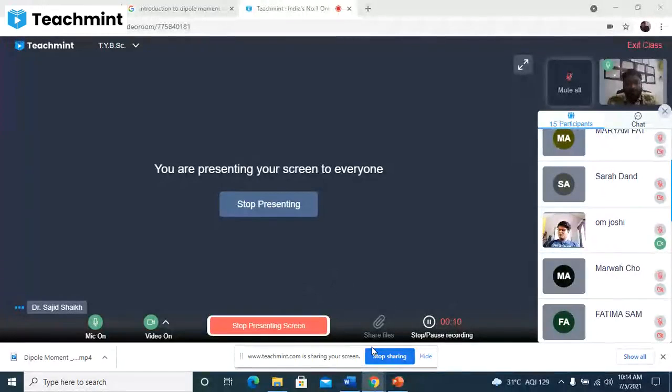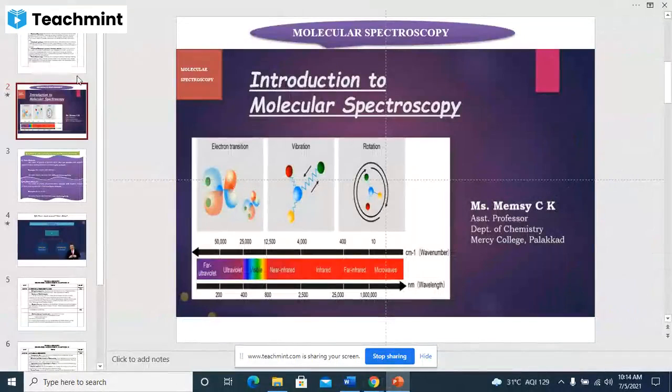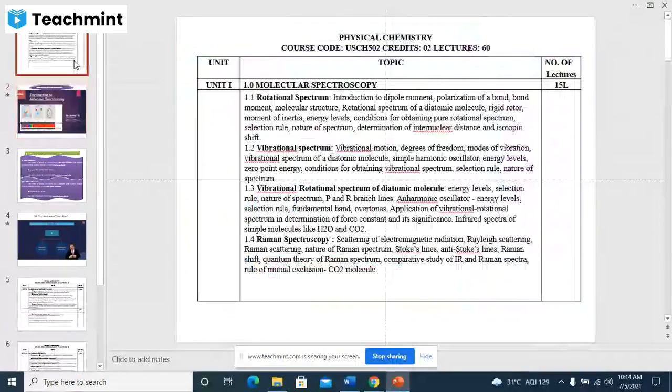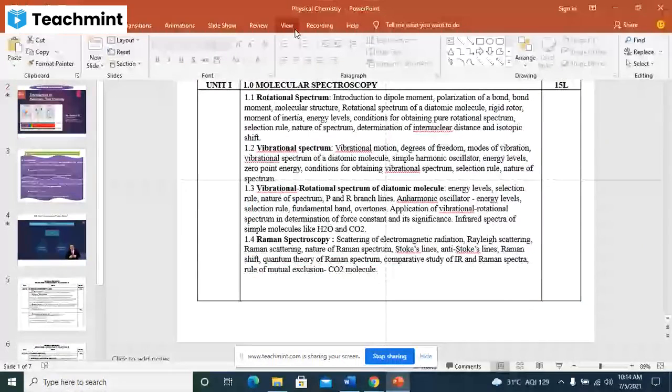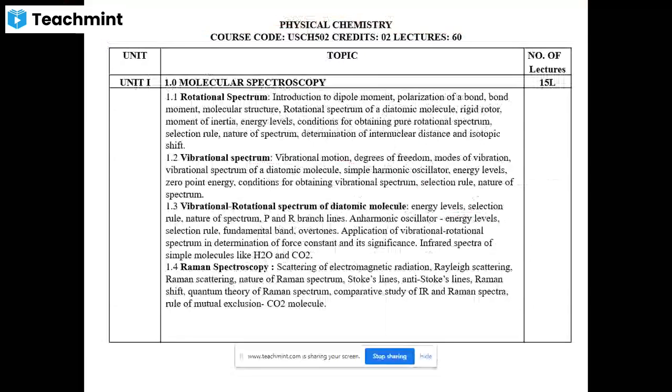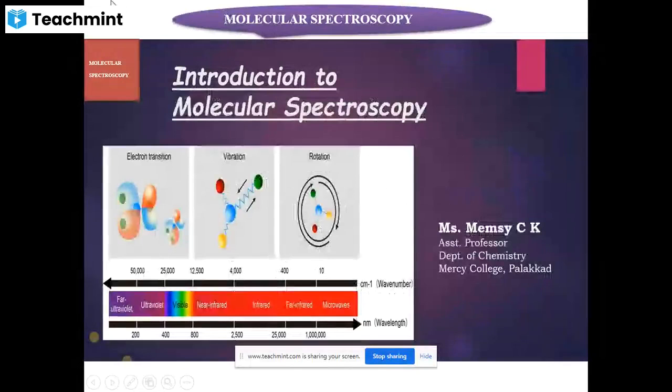We'll start with the first unit of this physical chemistry, molecular spectroscopy. In molecular spectroscopy, we already discussed the syllabus for this semester. There are four different types of spectroscopies: rotational spectroscopy, vibrational rotational spectroscopy, then the Raman spectroscopy. Out of that, before starting this particular spectroscopy, we will see the introduction about the spectroscopy.